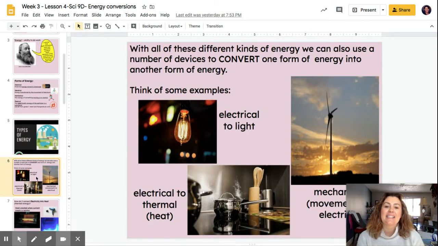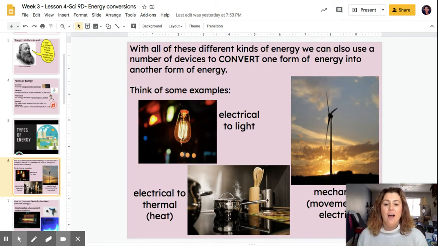With all these different kinds of energy, we can also use a number of devices that can convert one form of energy into another form. So like I was saying, when I eat a sandwich, my body is going to convert those chemicals in the sandwich that isn't actually in my hand that I'm miming. Delicious. It's going to take those chemicals and turn them into heat and also mechanical. Other ones here, you have this light bulb. So here's a picture of a light bulb. The light bulb works because of electricity. So it's going to take electricity and it's going to convert it into light.